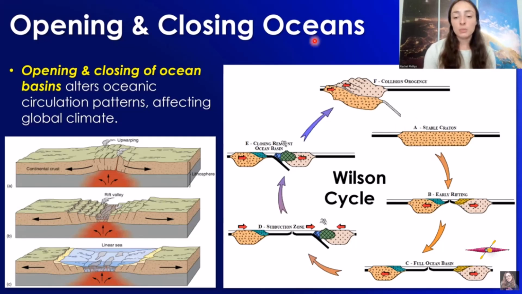And I just wanted to briefly cover the fact that the opening and closing of ocean basins is typically summarized as the Wilson cycle in terms of plate tectonics. So what happens is you start with a stable craton, a stable continental landmass, and then you might have rifting occur where a boundary forms because it's stretching apart, it's ripping itself apart.